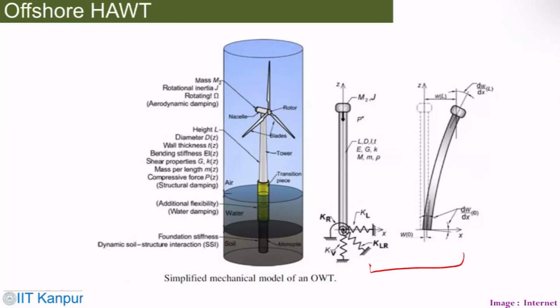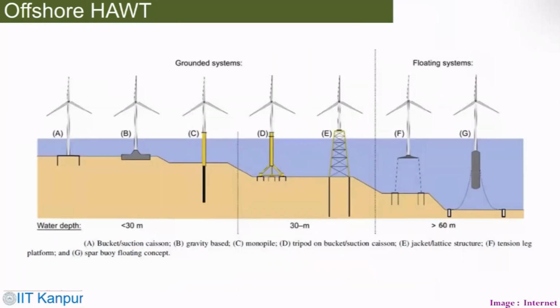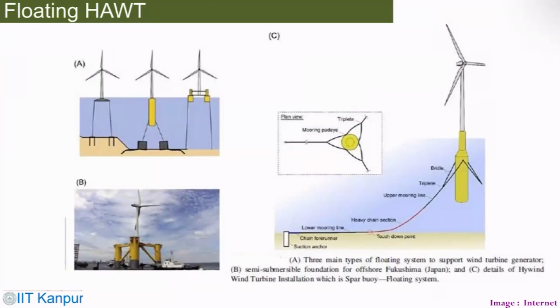But offshore wind turbine installations can also have, depending on the water depth, 30 meter, greater than 60 meter. Depending on the different depth, you can have different kinds of installation. These are floating installations, and how they're connected with the cables and things like that.